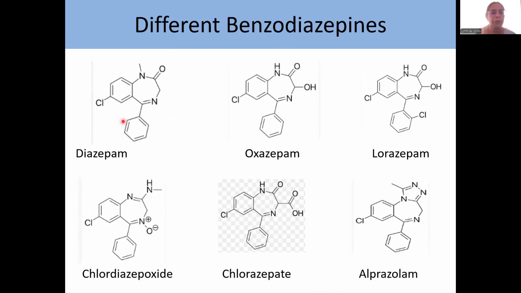One very common feature is chlorine at 7 position. Sorry, every drug has a chlorine at 7 position. Then every drug has a phenyl group at 5 position.